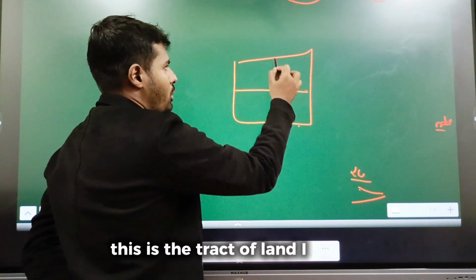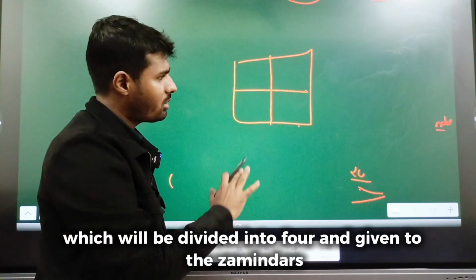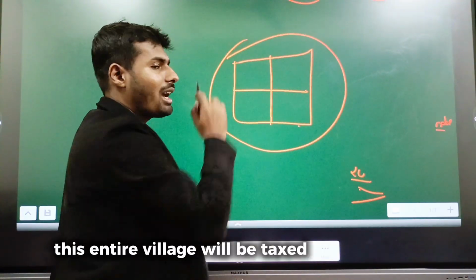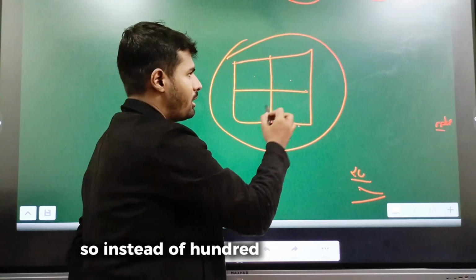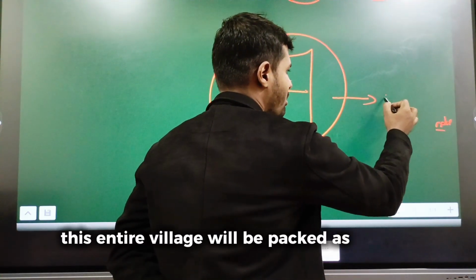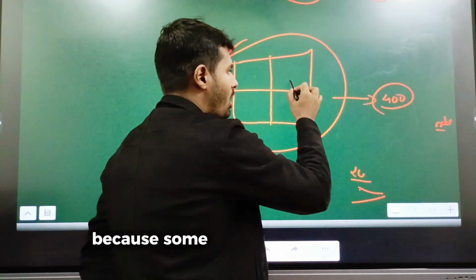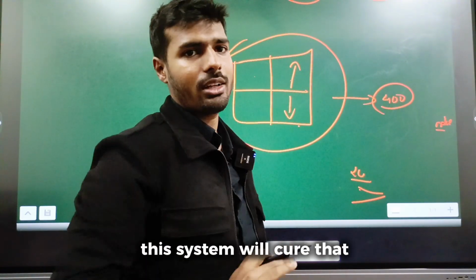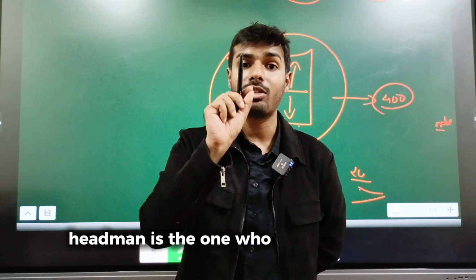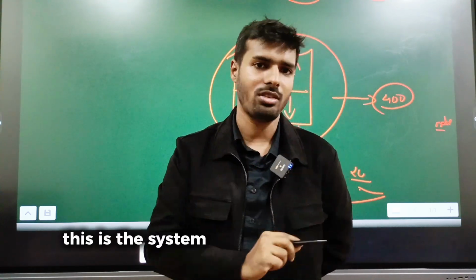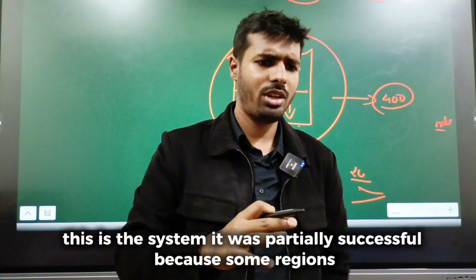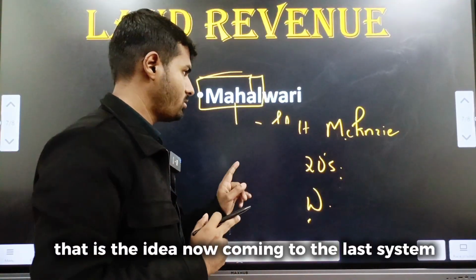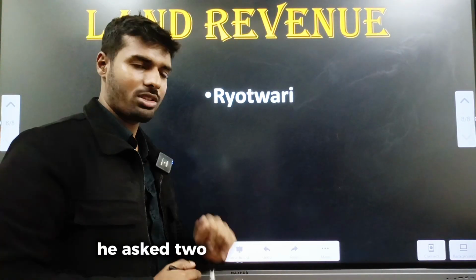This is the tract of land I told you, which will be divided into 4 and given to the zamindars. In Mahalwari, if this is an entire village, this entire village will be taxed as a single unit. So instead of 100, 100, 100, this entire village will be taxed as a single unit for 400. Because some regions will have high productivity, some regions will have low productivity. This system will cure that. The village headman is the one who is responsible for paying the revenue. This is the system. It was partially successful because in some regions the village panchayats were very strong. That is the idea.